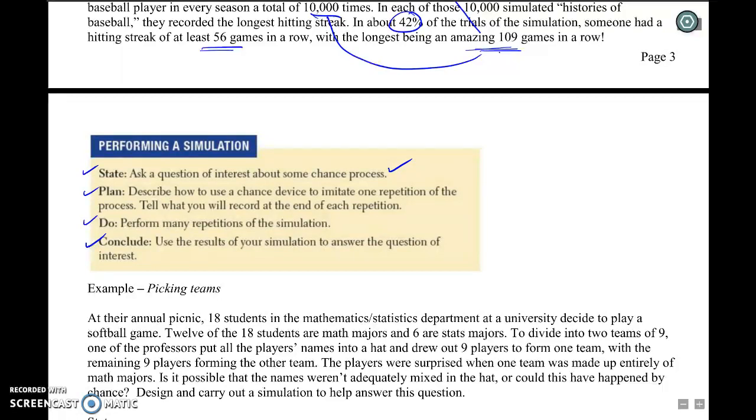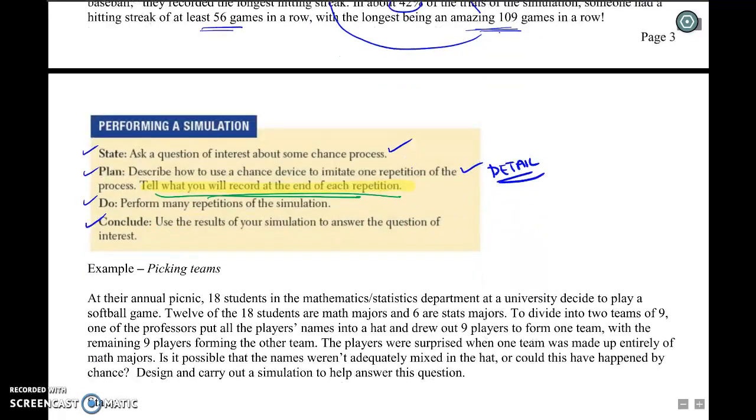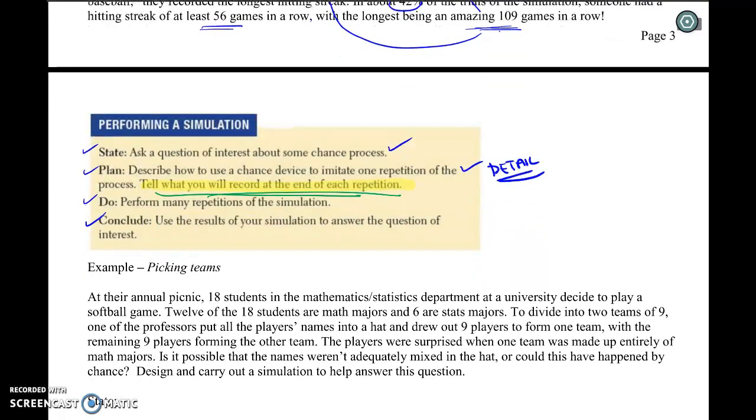Plan. Describe how you're going to use a chance device to imitate one repetition of the process. Detail here. You really need to have enough detail so that someone can read your plan and replicate it exactly. And then also, this is one that people forget quite often. Tell me what you're going to record at the end of all of this. Here, they recorded the longest hitting streak throughout the years. So what are you going to record at the end?